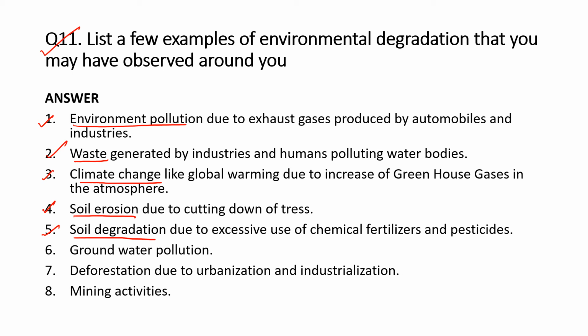You have seen this in the Green Revolution; chemical fertilizers and pesticides are one of its components. For the increased demands of food grains, more chemical fertilizers and pesticides are used. Therefore, soil degradation is increasing.